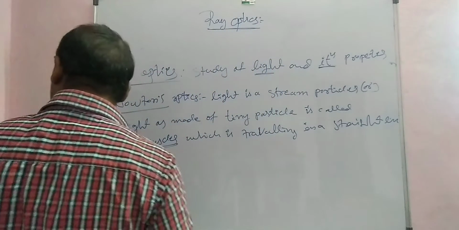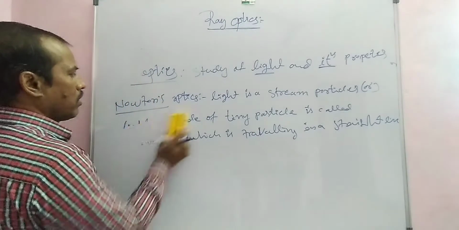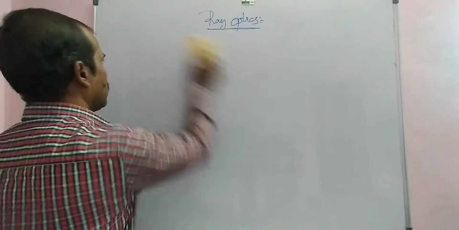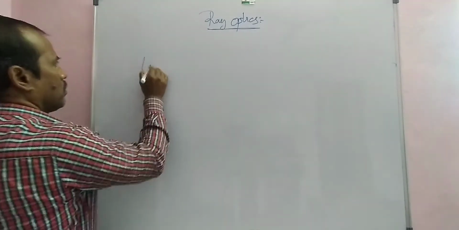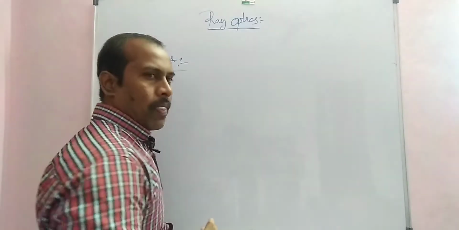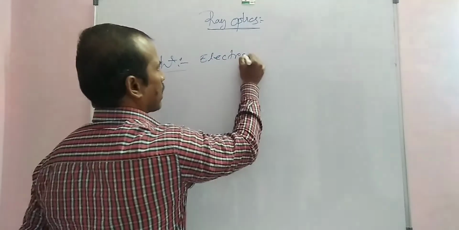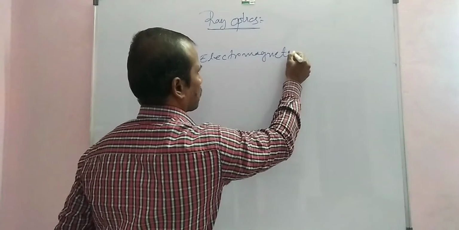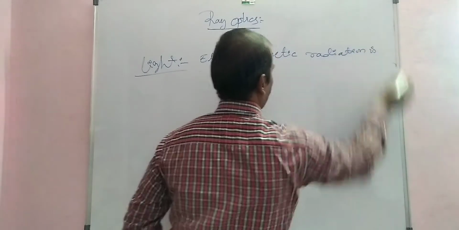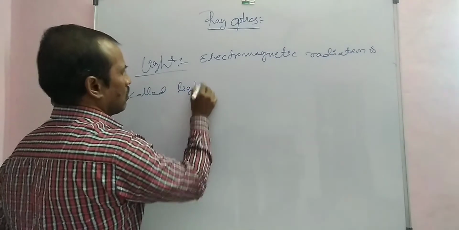What is light? Light is electromagnetic radiation. Electromagnetic radiation is called light.